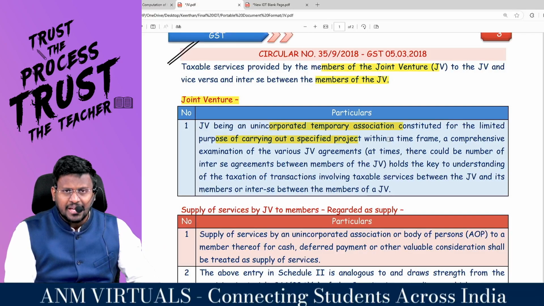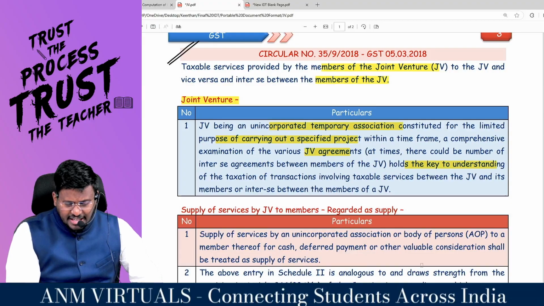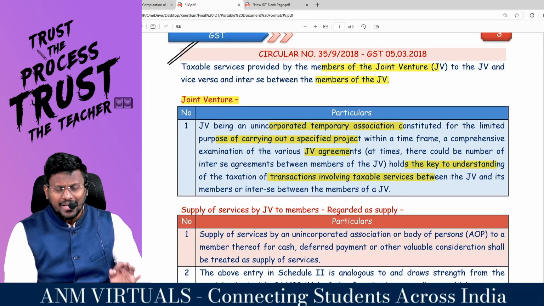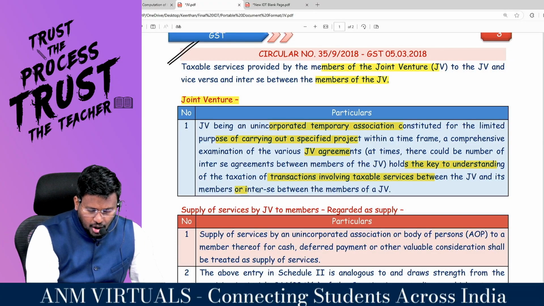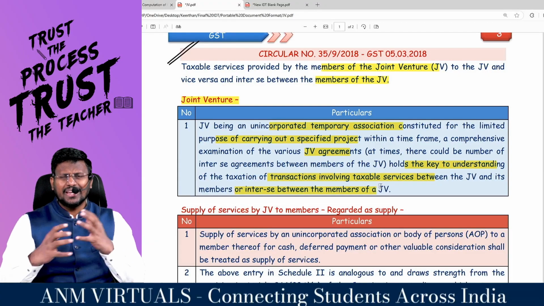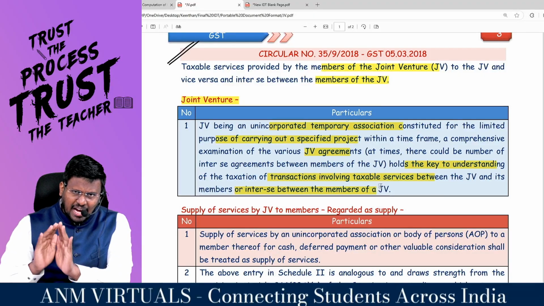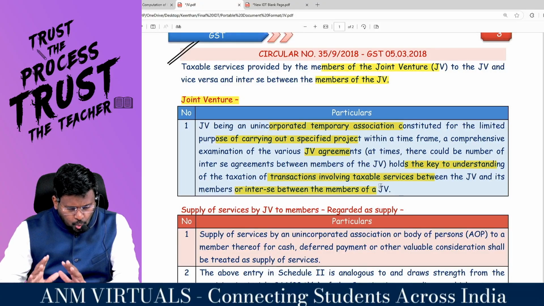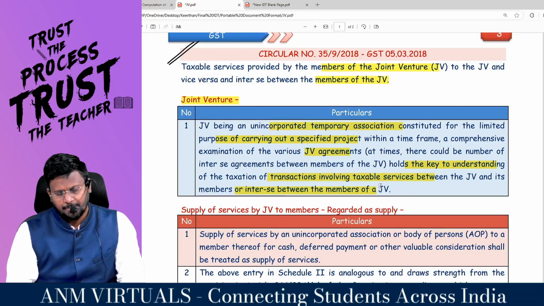A comprehensive examination of various JV agreements holds the key to understanding the taxation of transactions involving taxable services between the JV and its members or inter se between the members of the JV. So the circular starts by saying a joint venture means an unincorporated temporary association constituted for the limited purpose of carrying out a specified project.